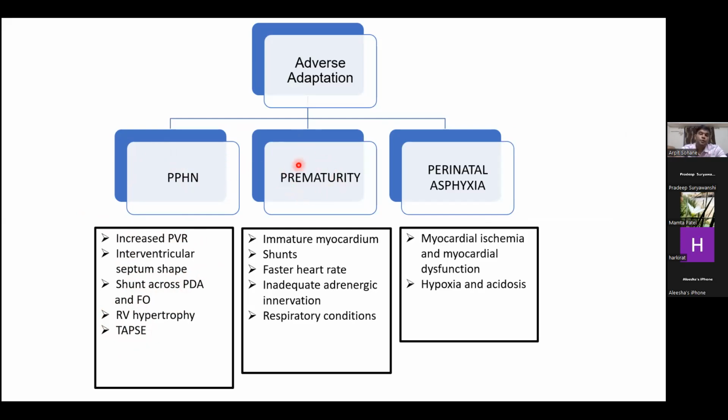While some of the issues that premature babies have during their transition, their myocardium is immature, their shunts are still functioning, they have a faster heart rate, they have inadequate adrenergic innervations, and they suffer from many respiratory conditions like RDS. And in the setting of perinatal asphyxia, there is myocardial ischemia and myocardial dysfunction and hypoxia and acidosis as well, which affects the normal fetus to neonatal transition.